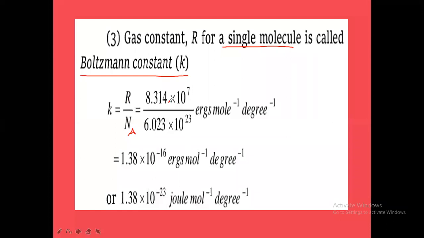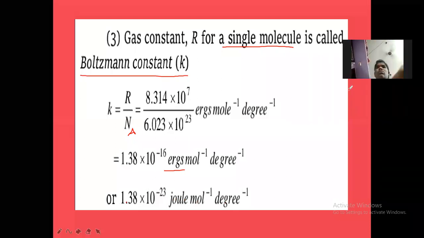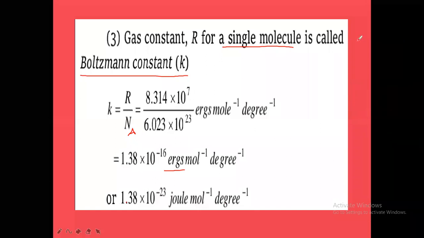Here we have taken the R value in ergs. 8.314 joules, and 1 joule is equal to 10 power 7 ergs. So 8.314 into 10 power 7 ergs mole inverse Kelvin inverse divided by Avogadro number. So we got 1.38 into 10 power minus 23 joules per Kelvin. Otherwise, in ergs it will be 1.38 into 10 power minus 16 ergs per Kelvin. Okay, so that is the important concept.